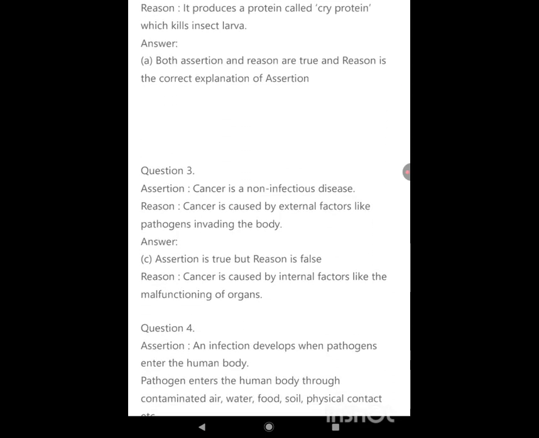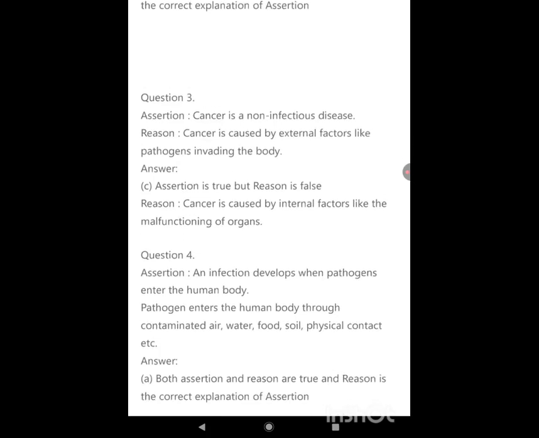Question 3. Assertion: Cancer is a non-infectious disease. Reason: Cancer is caused by external factors like pathogens invading the body. Answer: C. Assertion is true but reason is false. Correct reason: Cancer is caused by internal factors like the malfunctioning of organs.